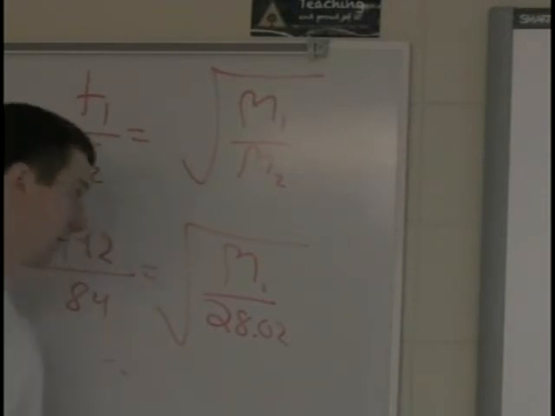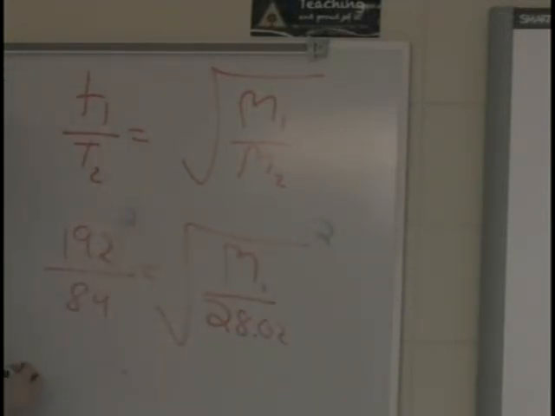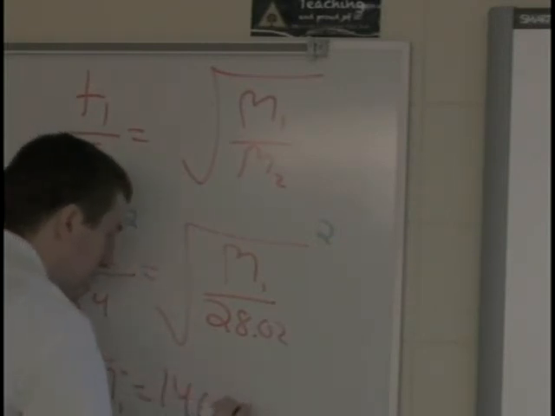How I would solve this is I'd square both sides. By squaring both sides, I cancel out the square root here, and then 192 divided by 84 will get me that next step there. From that point, I can multiply both sides by 28.02 to get my final answer of 146 grams per mole.